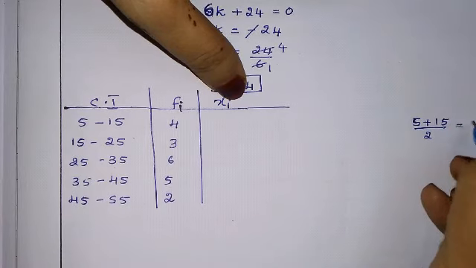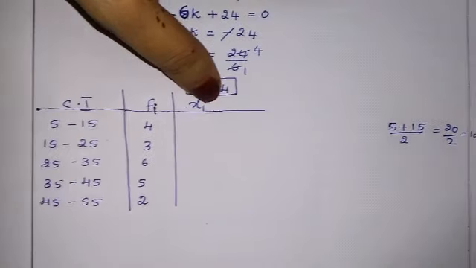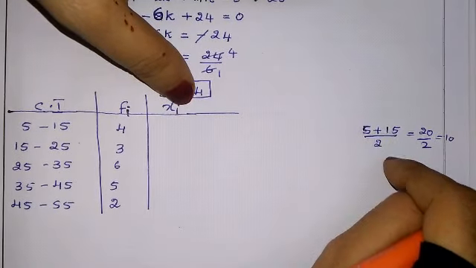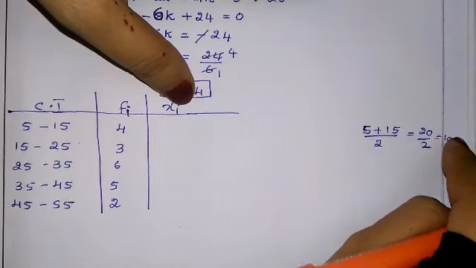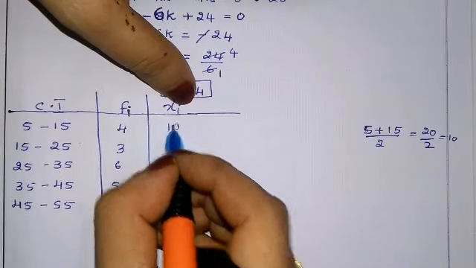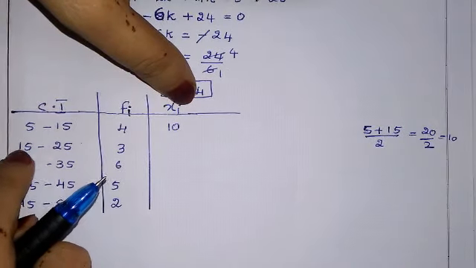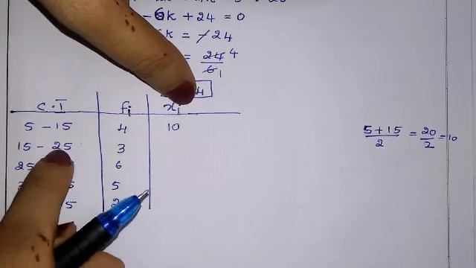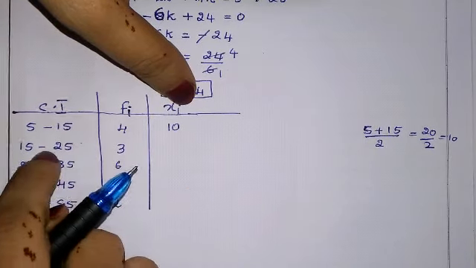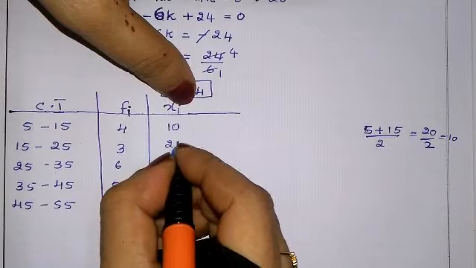15 plus 5 is 20. 20 by 2 is 10. Like this you can do. So the middle number is 10. Similarly here, 25 plus 15 is 40. 40 by 2 is 20.